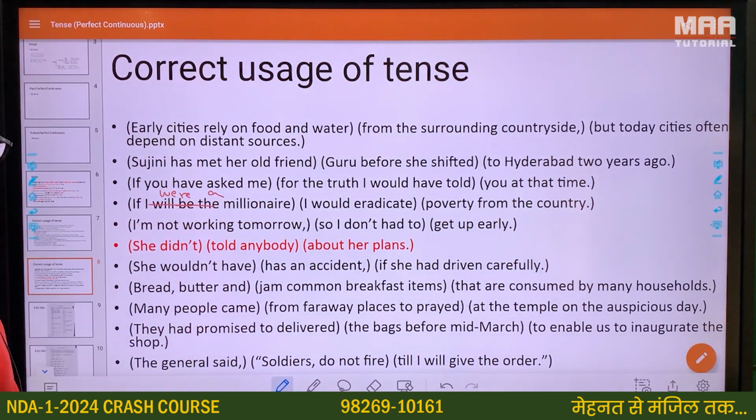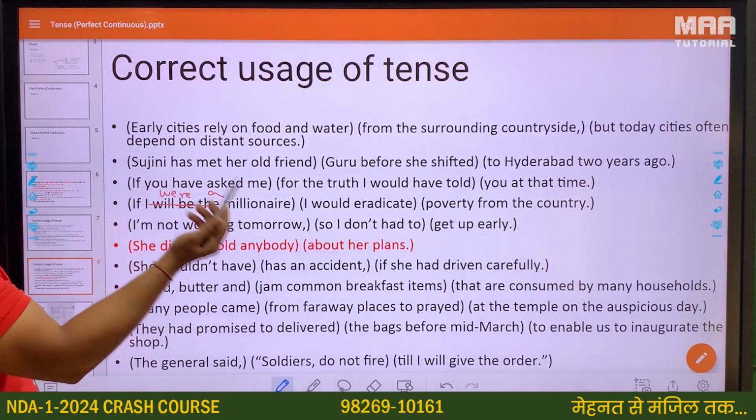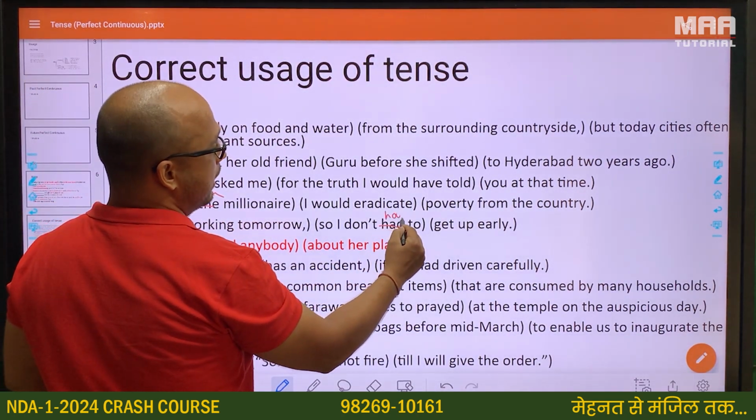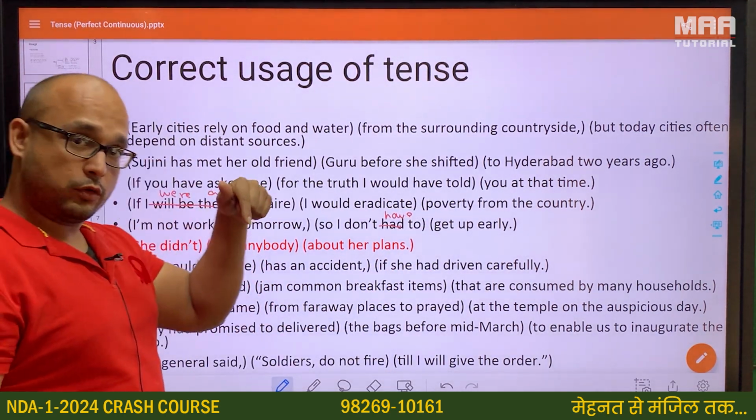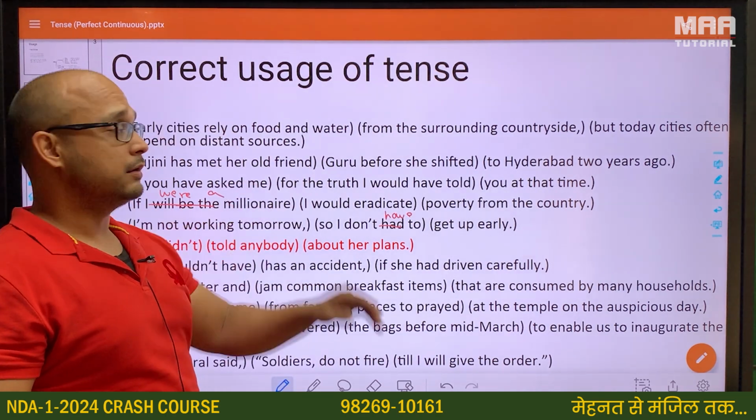I am not working tomorrow, so I don't have to get up early. अब tomorrow की बात हो रही है. So I don't have होगा. I don't have to get up early. मुझे उठना नहीं पड़ेगा.